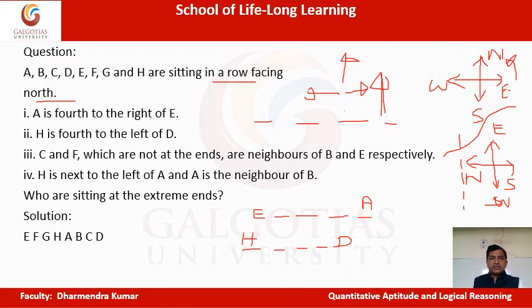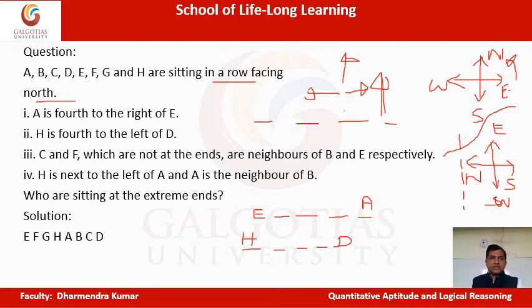C and F, which are not at the ends, are neighbors of B and E respectively. Now you don't know where to put it right now, not sure. Leave the third statement for a moment, because that becomes non-specific, you cannot directly put it here. Now H is next to the left of A. Again, next to the left of A, you don't know whether H will come on the right side or left side.